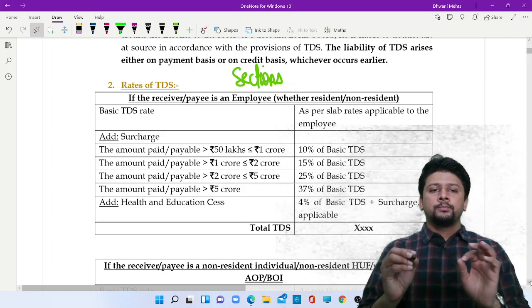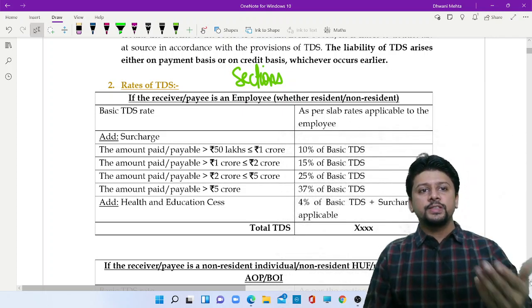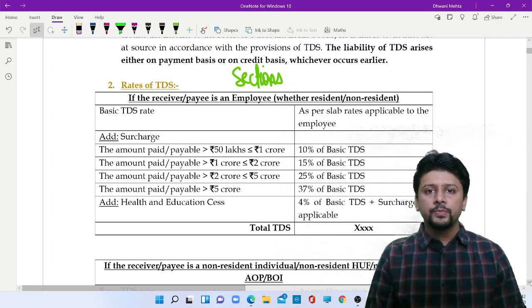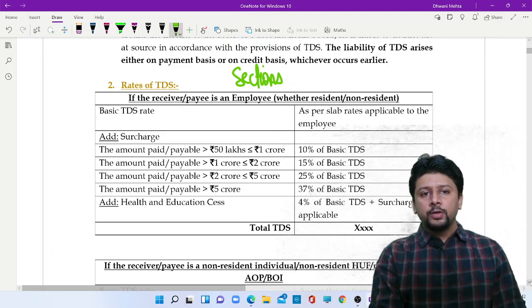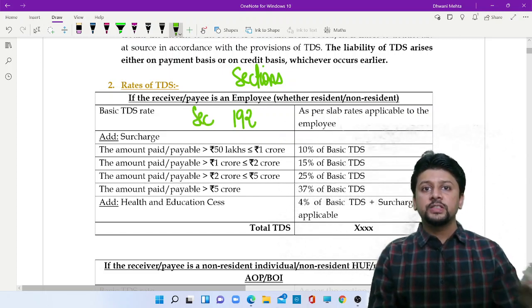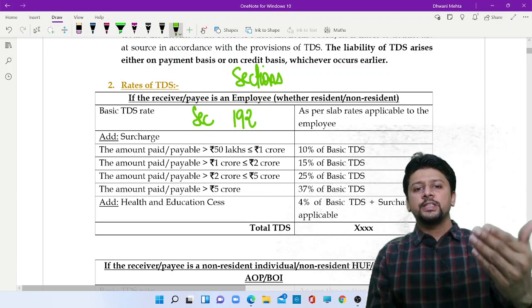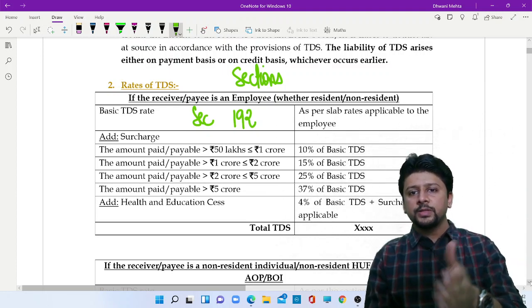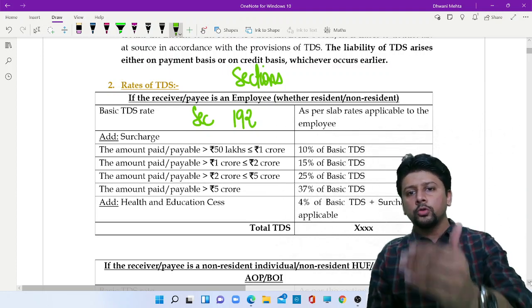If you are talking of an employee who is receiving salary income, you will not only deduct the basic tax, as per section 192, but you will also deduct surcharge. If the amount exceeds 50 lakhs but is up to 1 crore, 10%; above 1 crore but up to 2 crore, 15%.